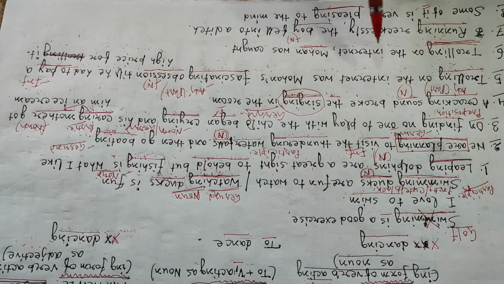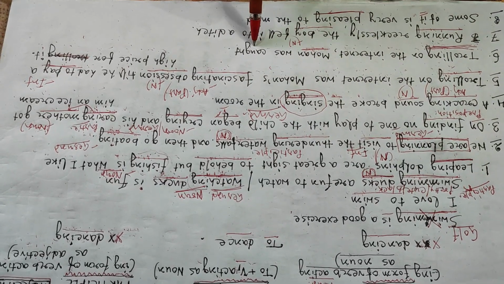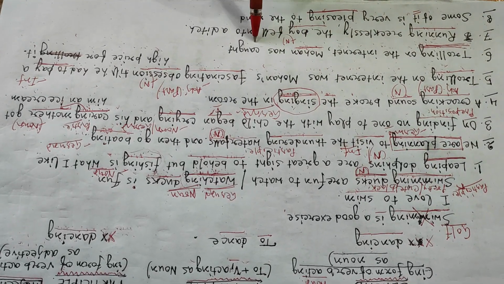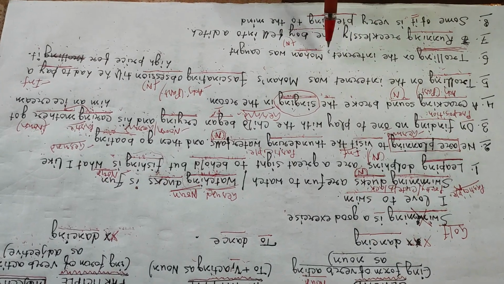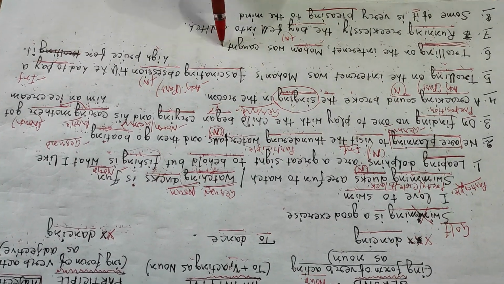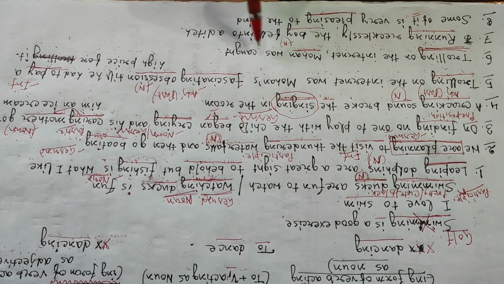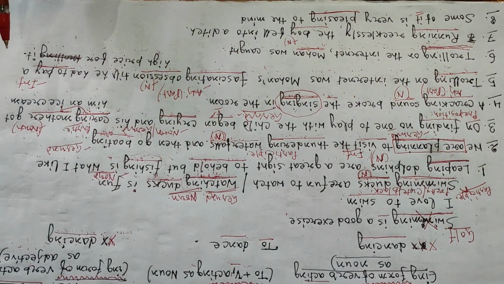We can say Mohan who was trolling on the internet was caught. We can say Mohan was caught trolling on the internet. We can say trolling on the internet, Mohan was caught. We can clearly place it anywhere in the sentence.